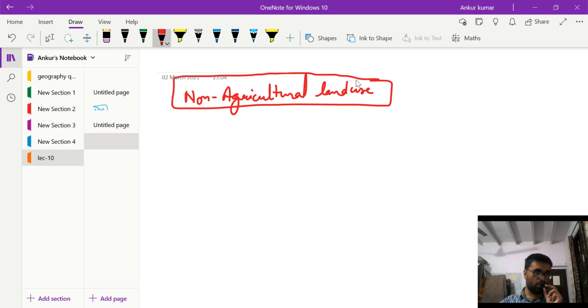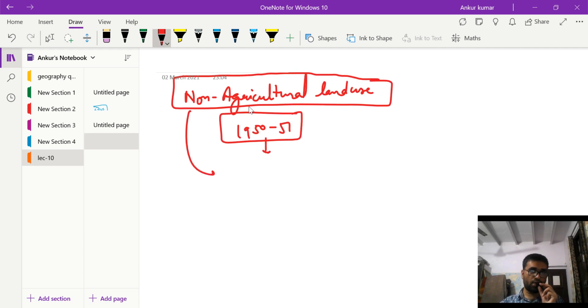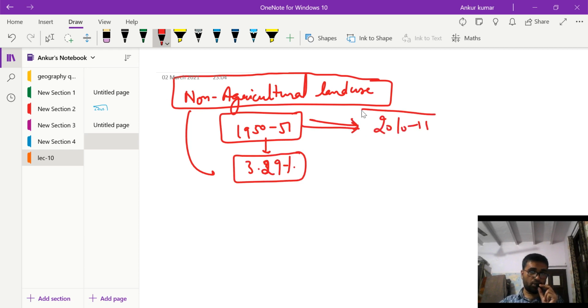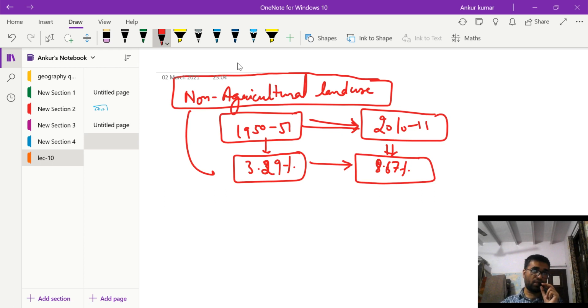Now if you see the non-agricultural land use in 1950-51, the non-agricultural land use area was 3.29%. Okay, this was the area under roads, dams, urban cities, etcetera. From this to 2010-11, this area increased to 8.67%. This much is the increase. Now why this increase? Let us see the reasons for this increase.